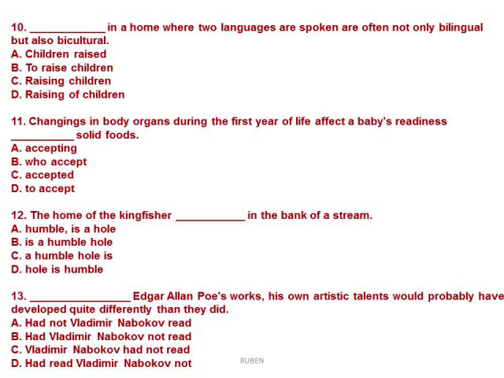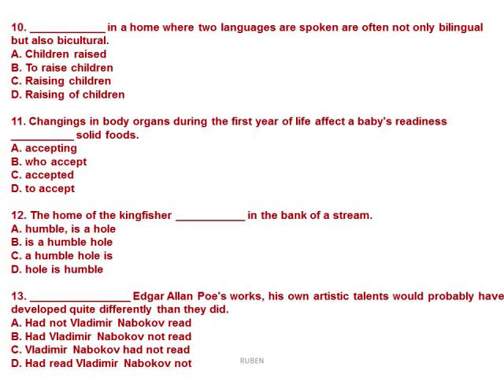Number 13. I checked the gallery of options, and I detect that they are talking about an inverted subject-verb order. And again, we need the auxiliary verb at the beginning, that is had. And we have three possibilities, A, B, or D. Then we need in this case the name of the person, that is Vladimir Nabokov. And the only option is letter B. Had Vladimir Nabokov not read Edgar Allan Poe's works, his own artistic talents would probably have developed quite differently than they did. The correct option is letter B.